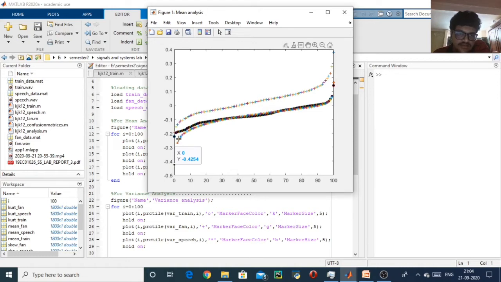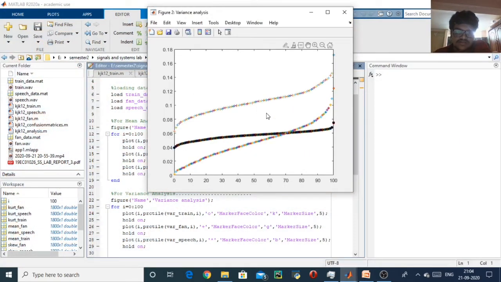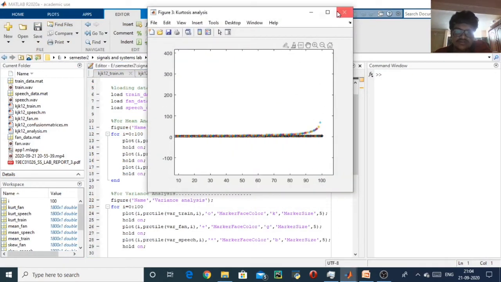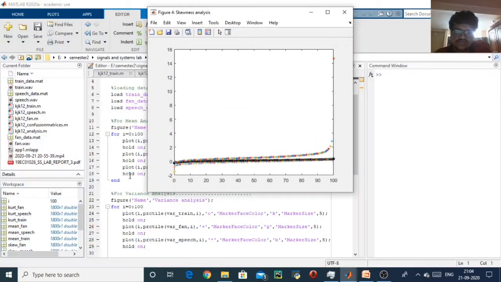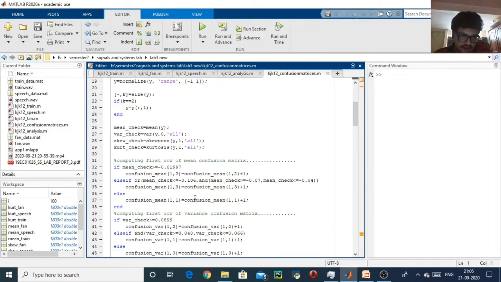If we see another point, x equal to 4 and y is minus 0.2257. This means that below minus 0.2257, 4% of the values are there for whatever input vector we have given. So this is for mean, and this is for variance, and this is for kurtosis, and this is for skewness. So I have analyzed this graph and obtained these values.